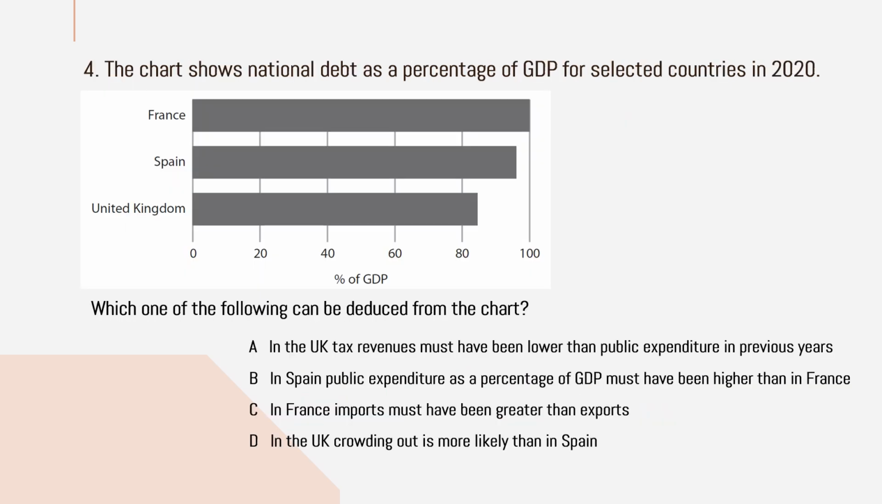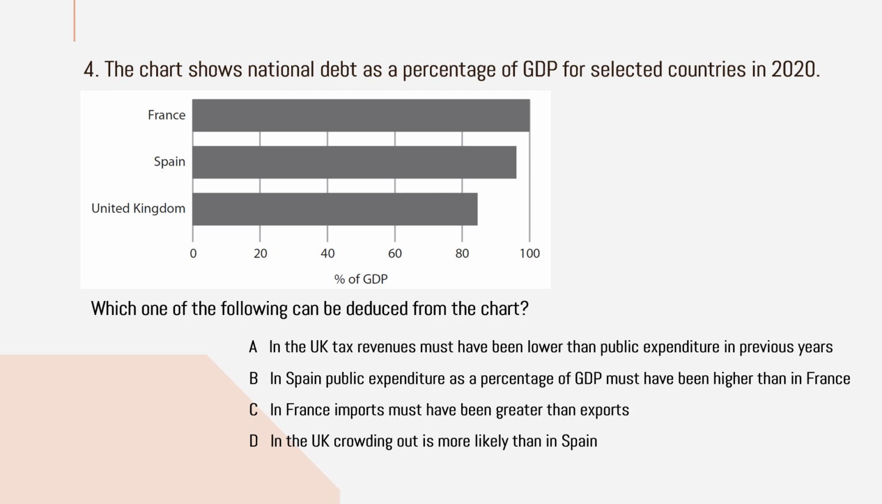So in this question, the chart shows the national debt as a percentage of GDP for selected countries in 2020: France, Spain and UK. How much percentage of GDP is their debt, you can see it. France, 100% of the GDP is their debt. Spain, it is around 95%, and in UK, it is about 83%. Which of the following can be deduced from the chart?